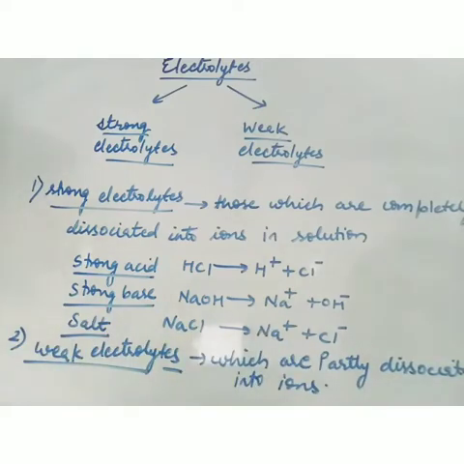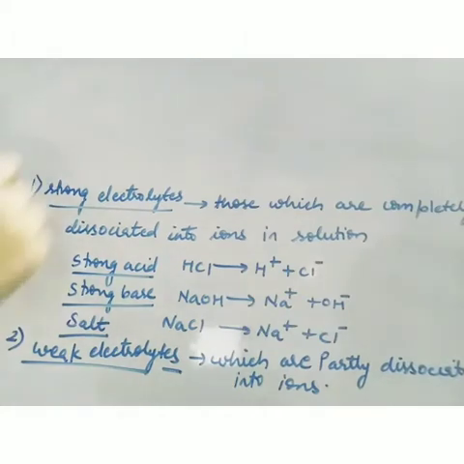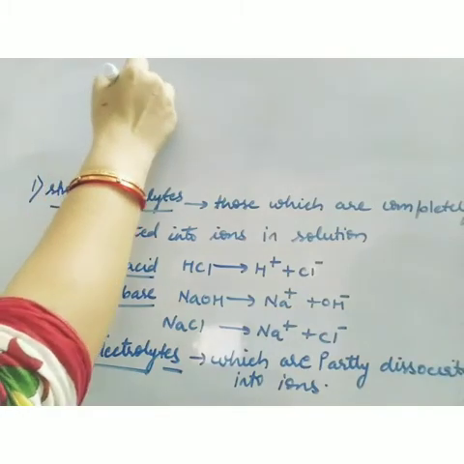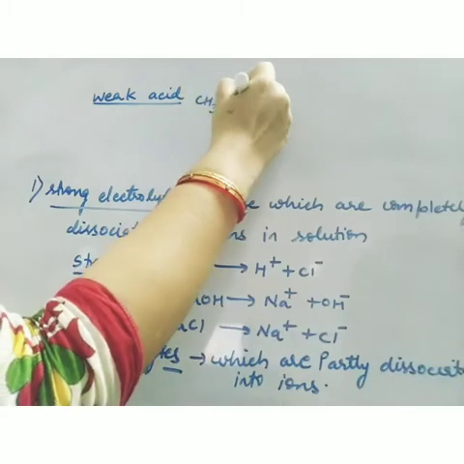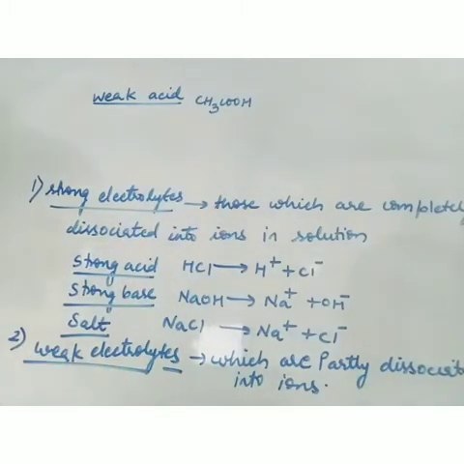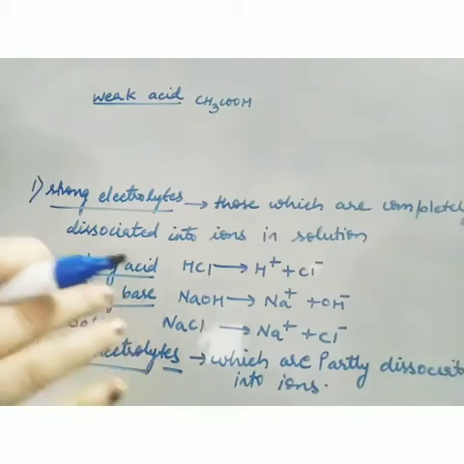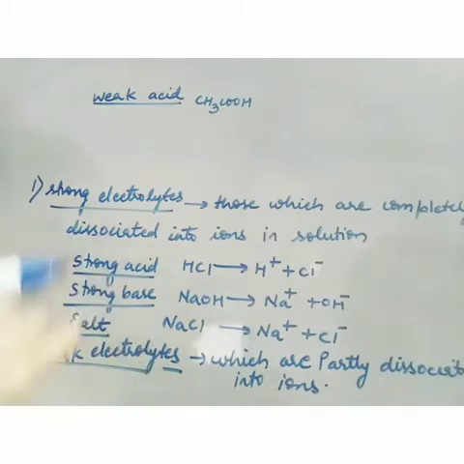We have a weak acid, suppose acetic acid. Since they are partly dissociated, partly means not 100%, maybe 50%, 40%. So in the container, ions will also be there and acetic acid molecules will also be there.